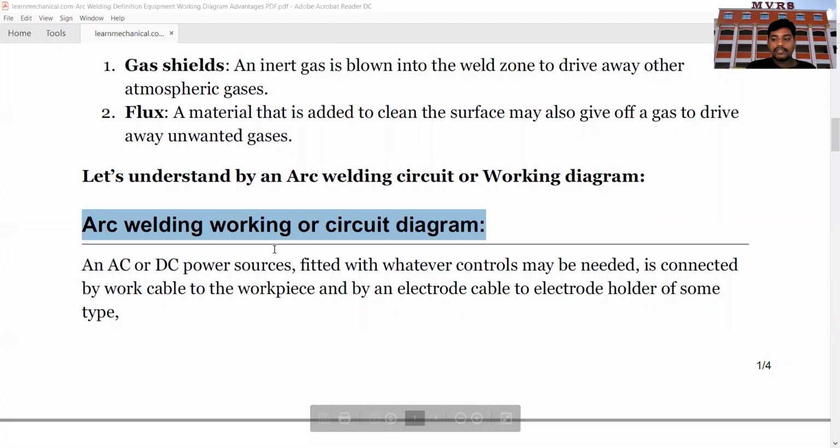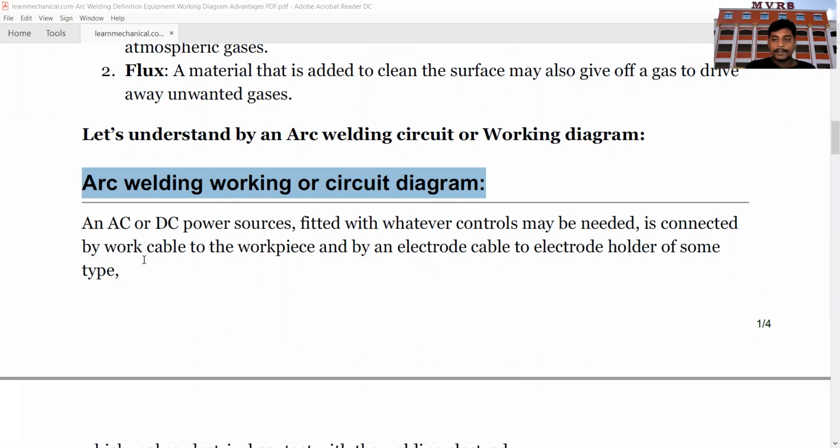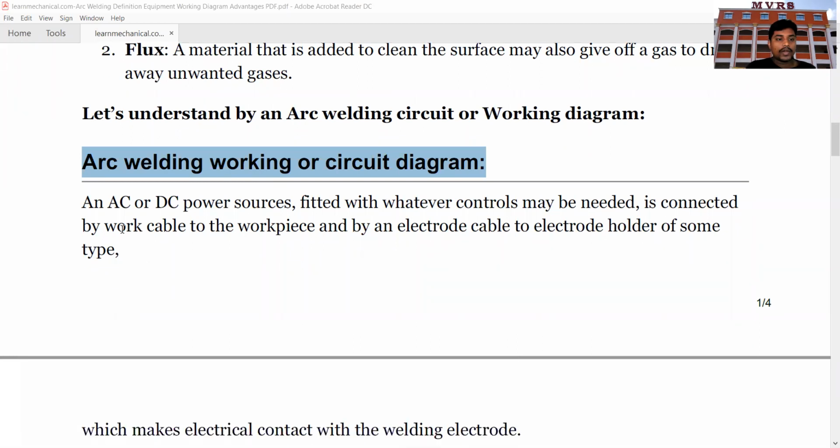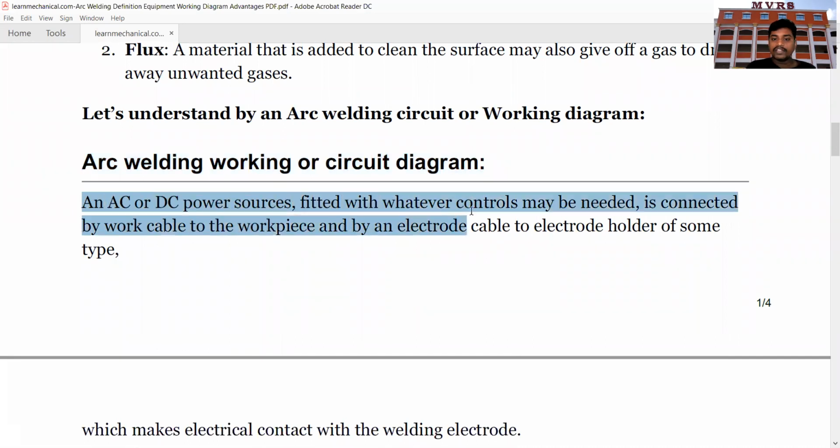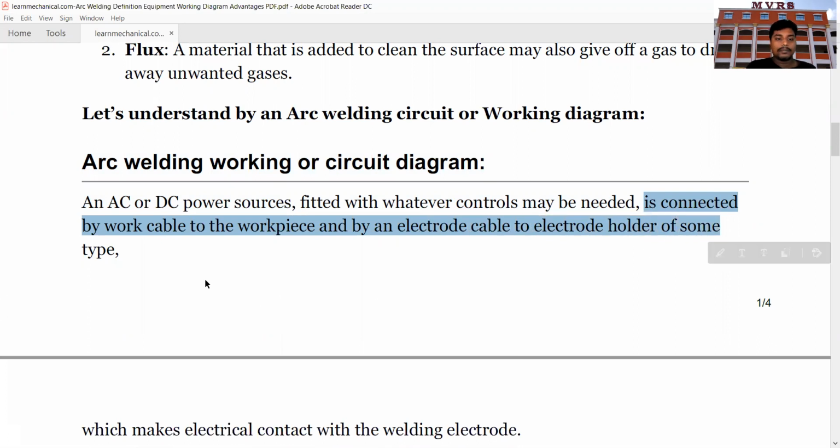After observing the various functionalities from the diagram, I'm just giving it in the form of points. An AC or DC power source fitted with whatever controls may be needed is connected by the work cable to the workpiece, and by an electrode cable to an electrode holder of some type.